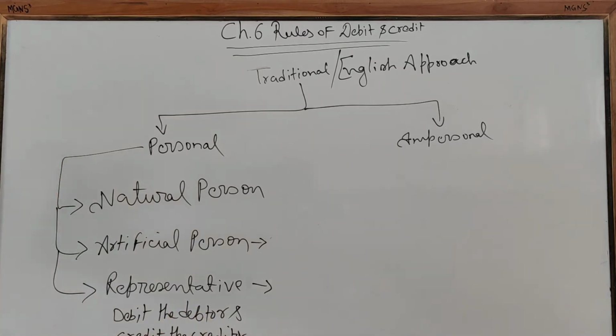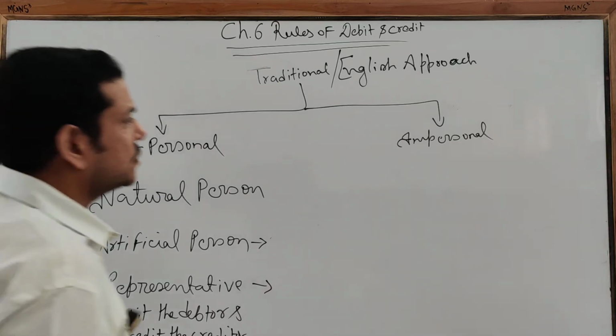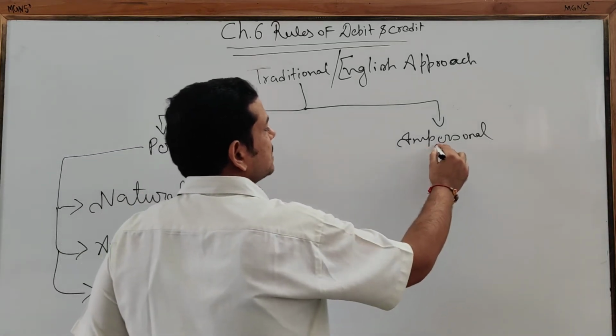This is an exceptional rule of personal account. Right now you remember this thing only: debit the debtor and credit the creditor. In a later chapter I will explain how this rule is applicable. Okay, I hope you have understood this. Now we come to the impersonal account.